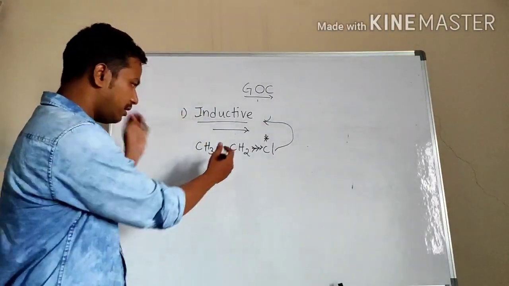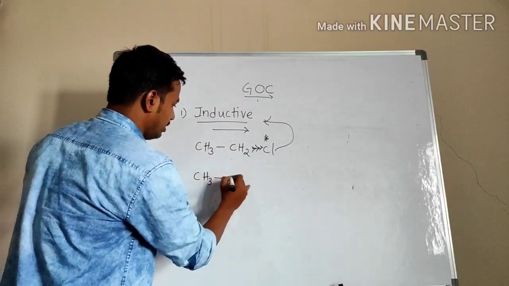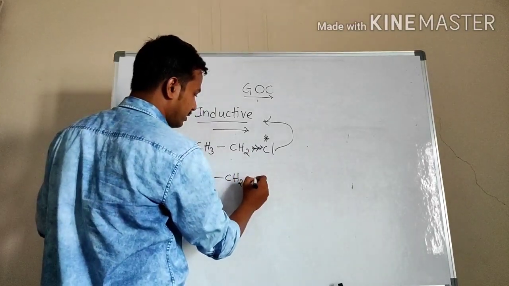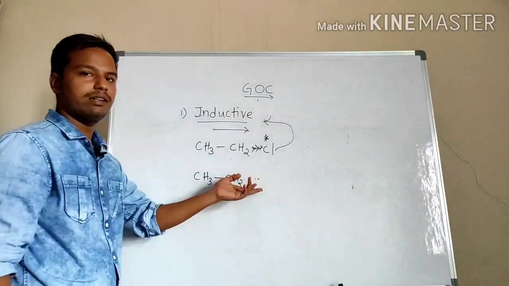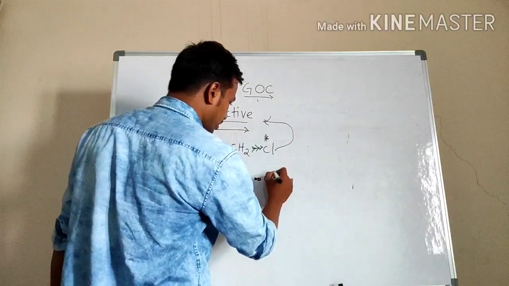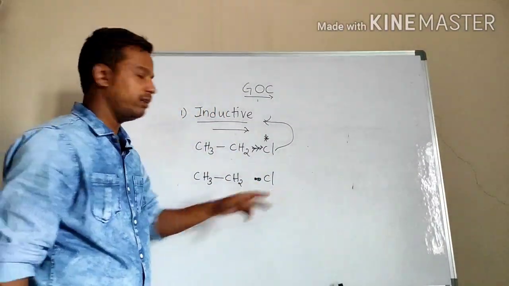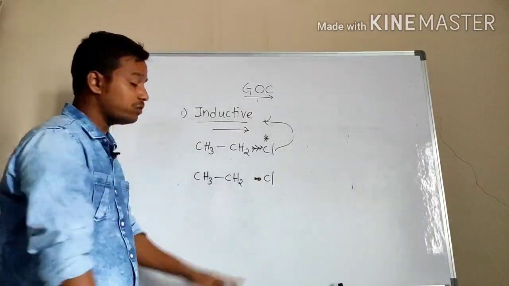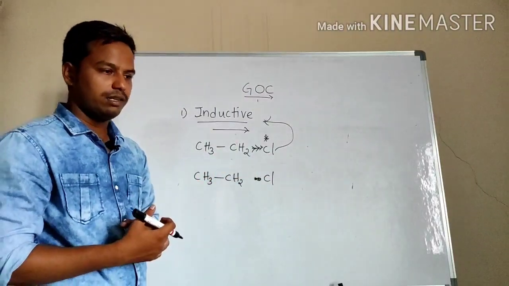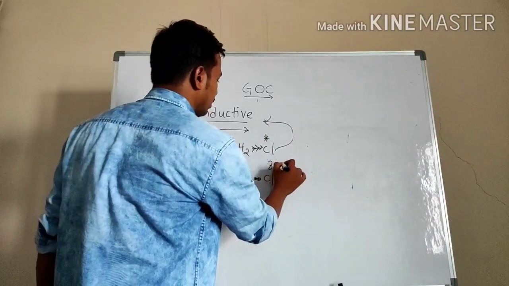Okay, so see here, after the migration of electrons, what is happening actually? CH3 bond CH2. So the electrons, I will write like this. These are the shared pair of electrons, 2 electrons. Okay, chlorine. The electron pair is moving towards the chlorine, so I have written the pair of electrons towards the chlorine side. Any species which gains electrons, we will give it a negative charge.